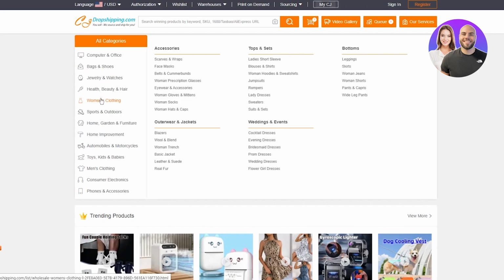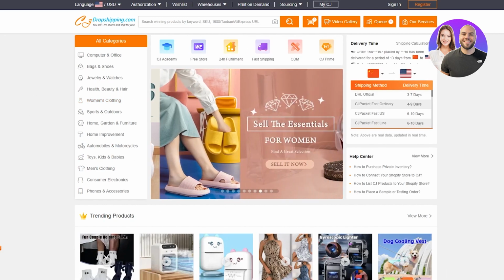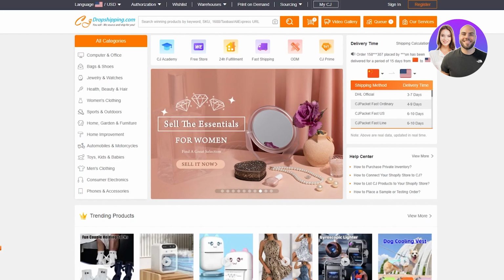Of course, there are always going to be maybe slightly higher returns with clothing, but that means you also get more sales as well. So it kind of counteracts it, but like I said, you can pretty much sell any type of product. It's going to depend on the country as well. So I'm based in the UK, or you can be based in the US where they love clothes. And it's obviously the cold winter season here. So people buy a lot of winter clothes when it's winter, and we have kind of mediumly hot summers, even though summers are quite short. But people really love summer here. So once again, they buy a lot of clothes in the summer as well. So it's a very consumer friendly product or category over here. So there's a high chance for you to make good profit using this product.